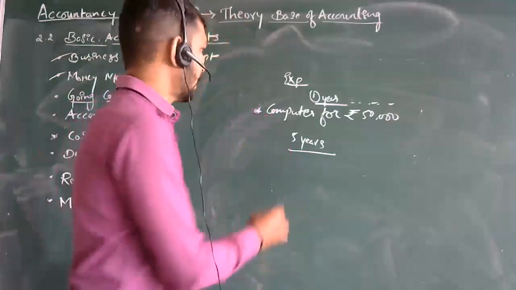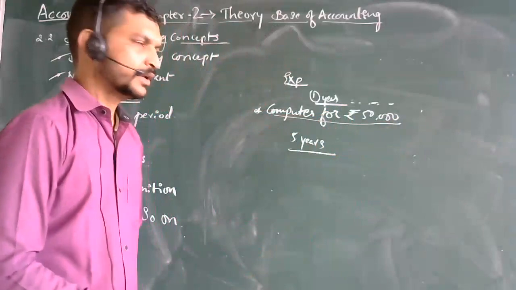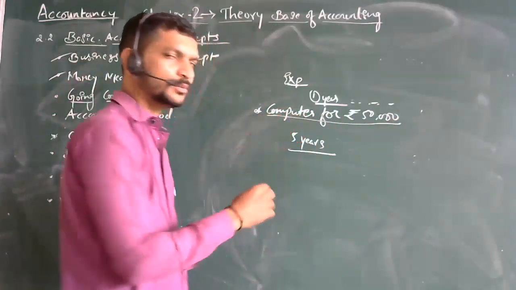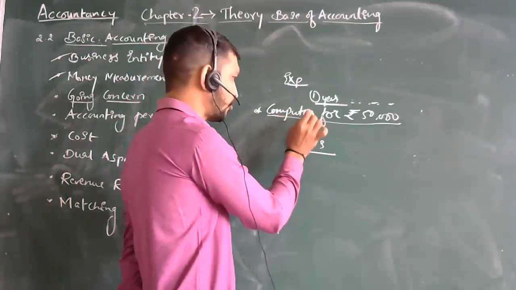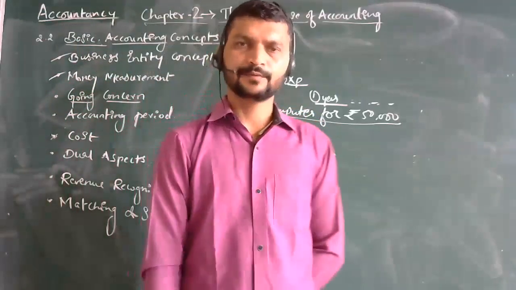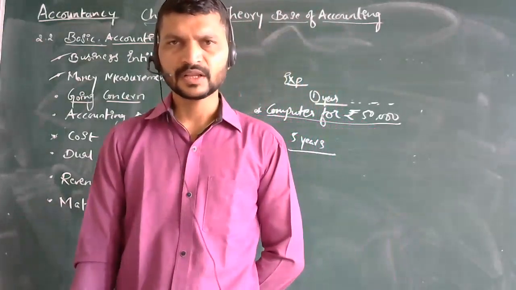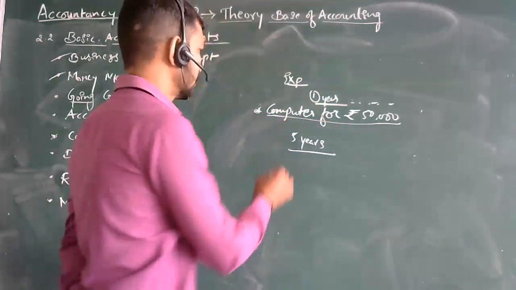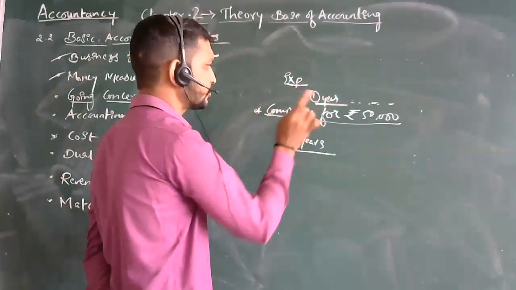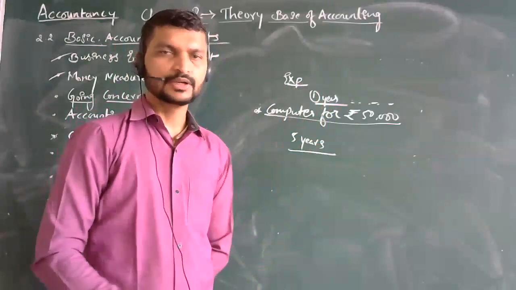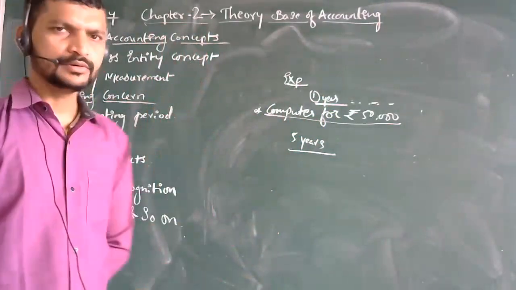As you are going to use it continuously, you are going to get profits from it for further work. Whatever transactions you are recording in a computer will be helpful for you, and whatever work is done will be faster, right? So this concept says whether it should be deducted in the expenses of 1 year only or continuously. Now how are you going to take the going concern into consideration here?